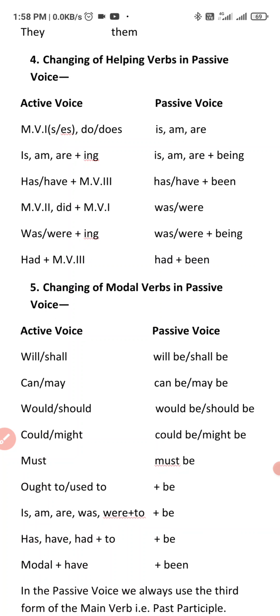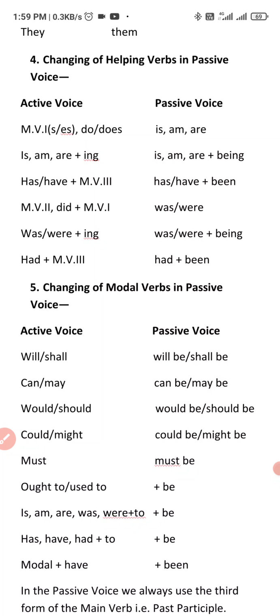If the sentence of active voice has am, we first, or verb with s or es, or do or does, the passive helping verb will be is, am, or are according to the subject. Second, if the active voice has is, am, are along with an ing verb, in passive voice we will use is, am, are plus being.